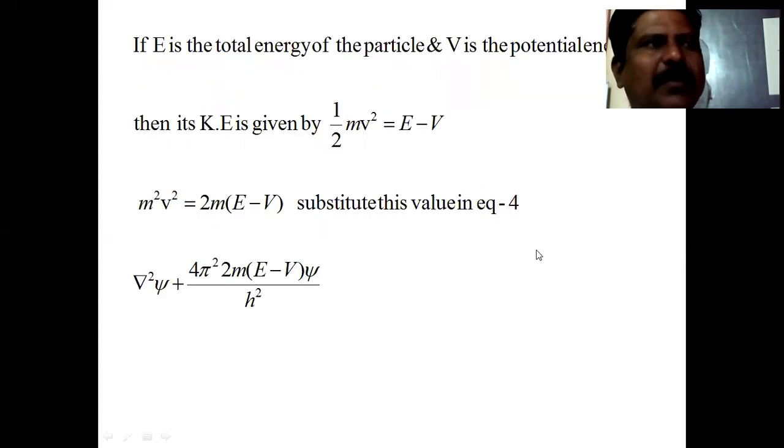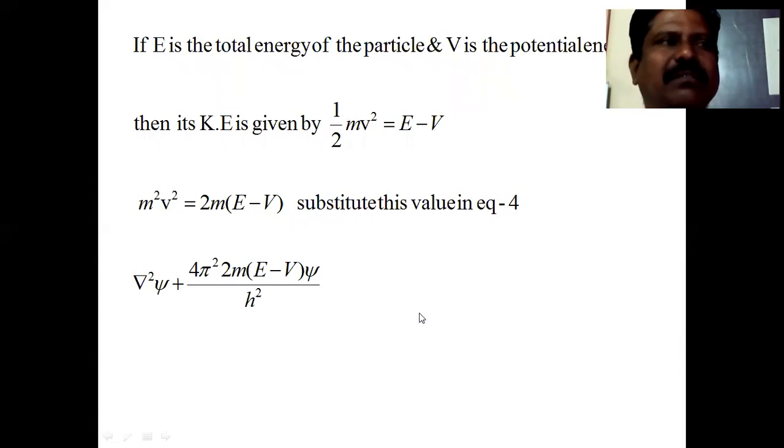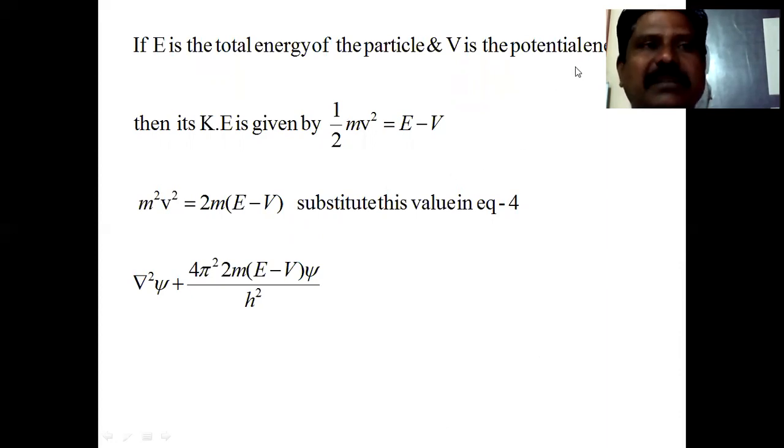But let's assume that E is the total energy of the particle, which is associated with a wave, and V is the potential energy of that particle. Then its kinetic energy is half mv square. We know that total energy equals kinetic energy plus potential energy, so here kinetic energy equals capital E minus capital V. Multiplying by m on both sides and cross multiplying, m square v square equals 2m into bracket capital E minus capital V.